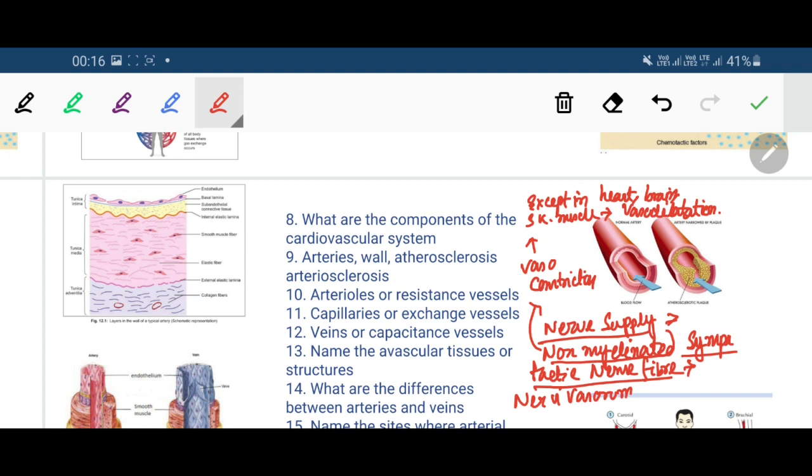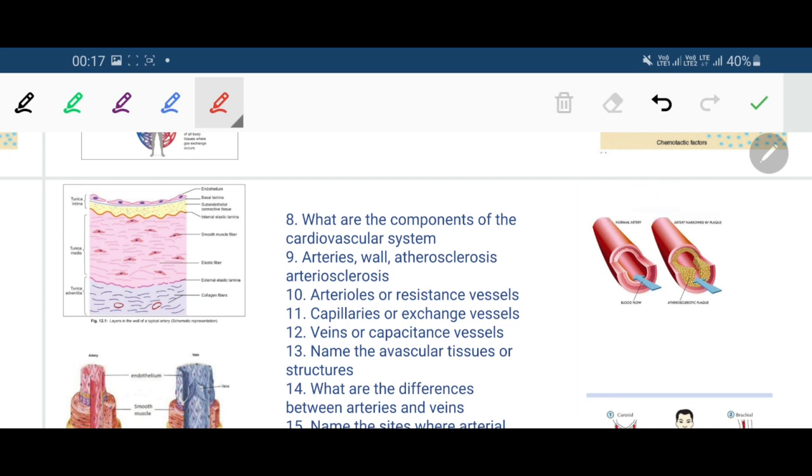Now there is a very important thing that we must mention, that the peripheral arteries or medium sized arteries are used to see the arterial pulse. You all know that the radial artery at the wrist is used to palpate the pulse. The doctors see the pulse at the wrist of the patients.